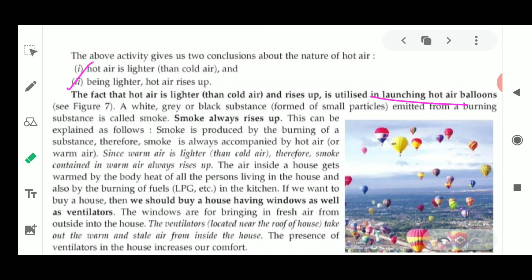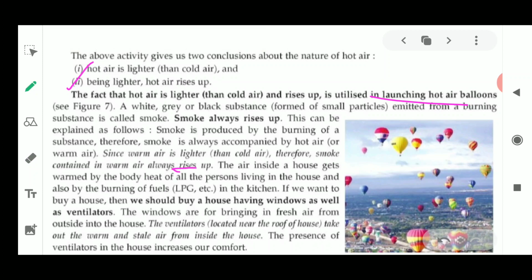In your room also you can observe that windows are present in the sides of the wall, and the ventilator is present above. Now why is the ventilator present on the upper side? We can easily conclude that whenever hot air is present inside a room, it becomes lighter and rises up. As soon as it rises up, the warm room air is going to rise up.